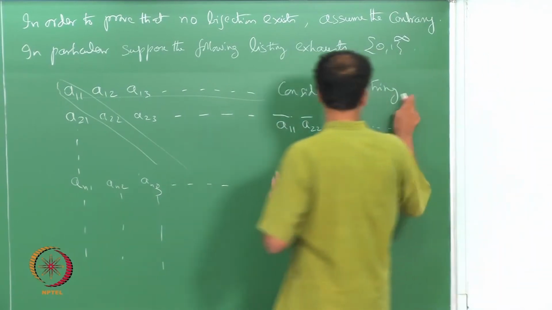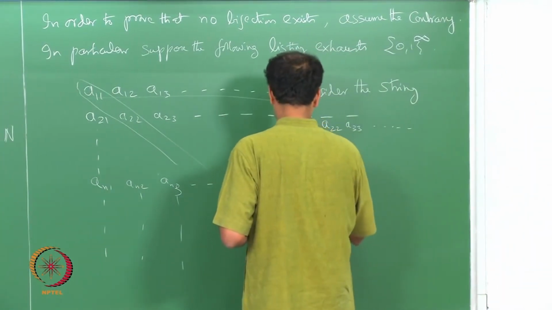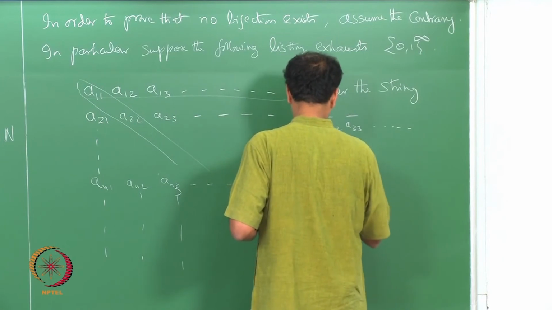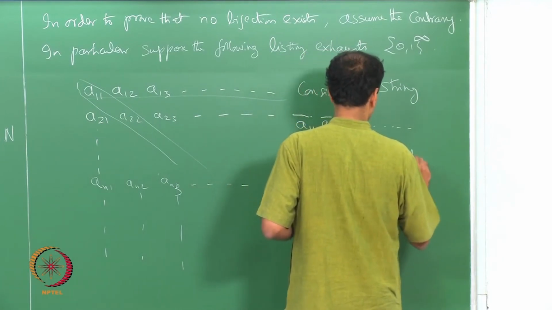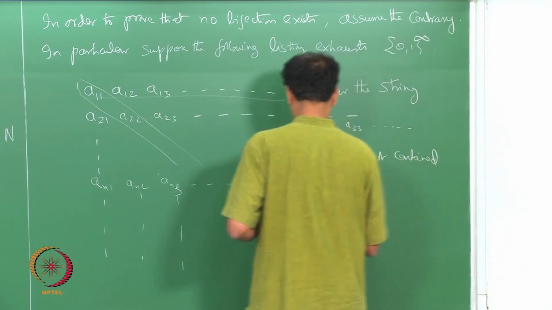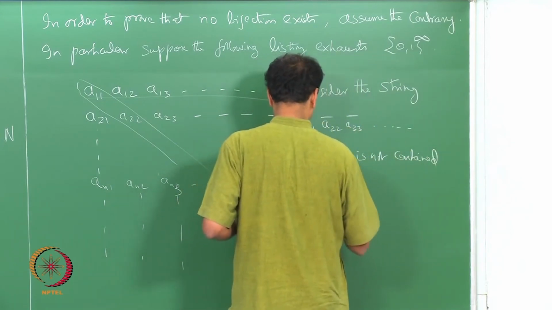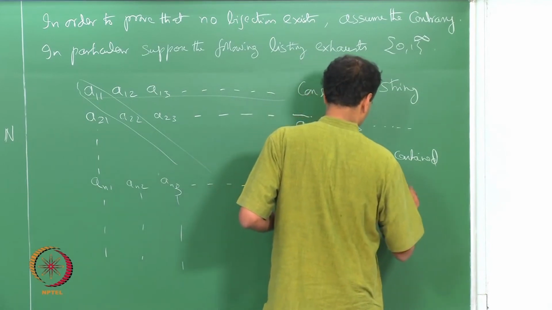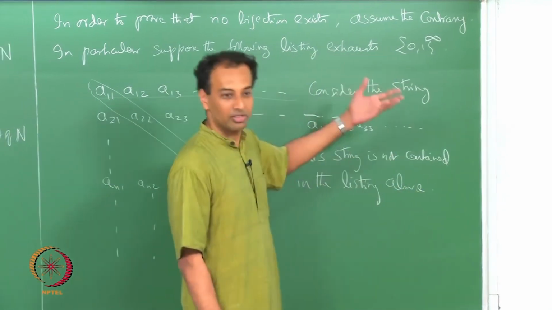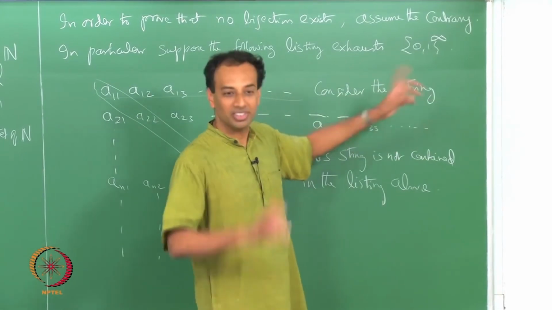So, consider this string: this string is not contained in the listing above. You see why, right? For if it were contained in the mth position, the mth bit is wrong.